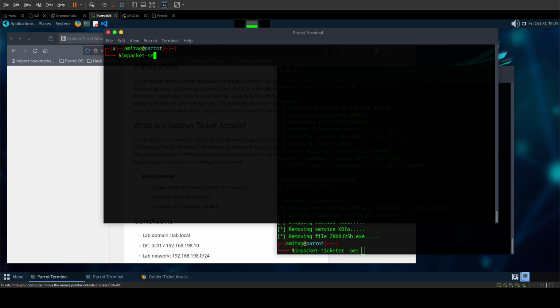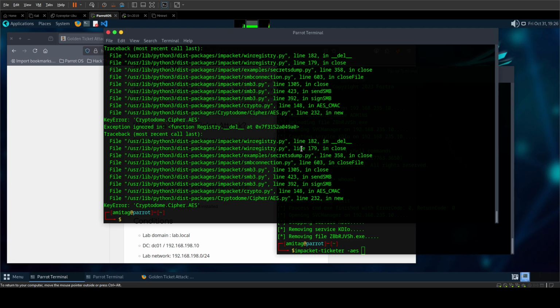So we can do Impacket secretsdump, the username, and colon the password. Since my password has a special character in it, I am going to use the single quotes to ensure that it is not interpreted by my bash shell. And then I will say 192.168.235.10.